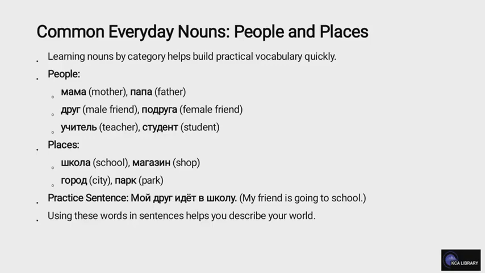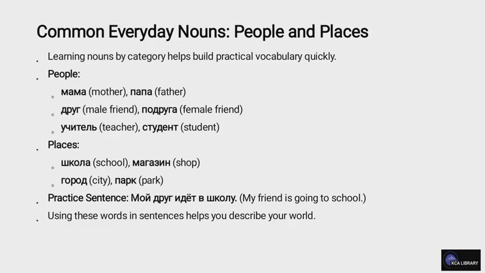Common everyday nouns, people and places. Learning nouns by category helps build practical vocabulary quickly. People: mama, mother; papa, father; drug, male friend; podruga, female friend; uchitel, teacher; student, student.